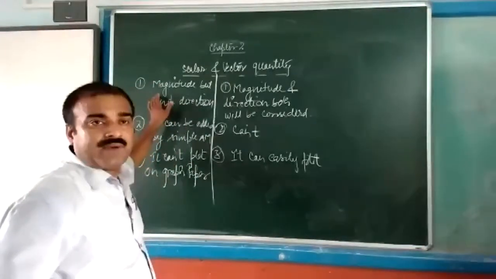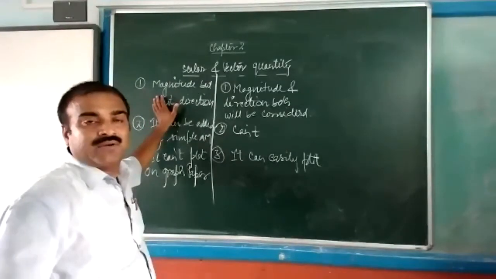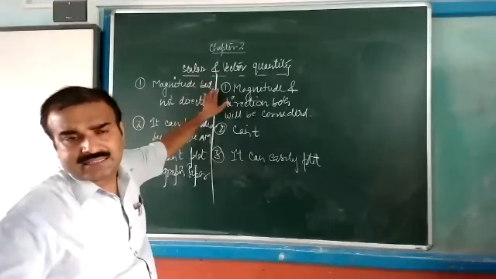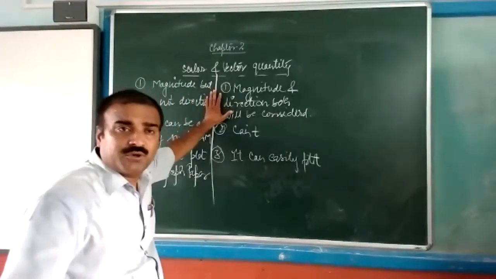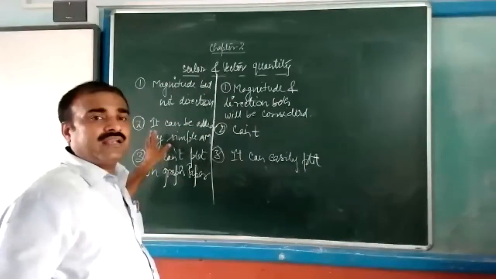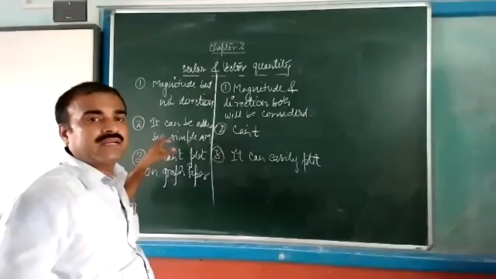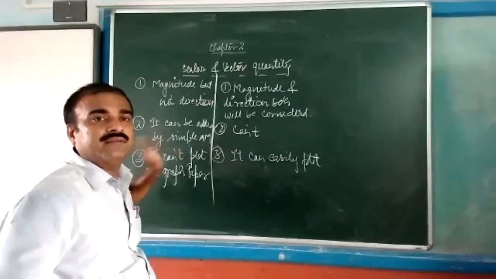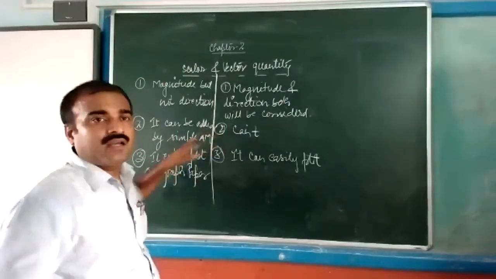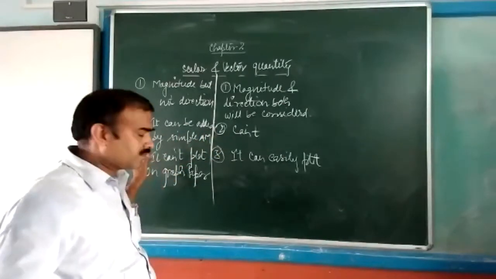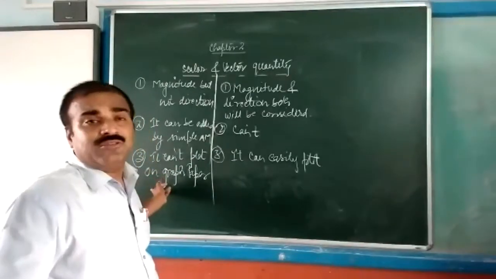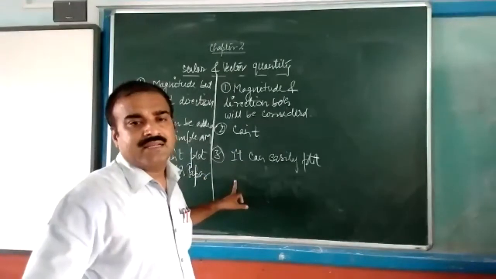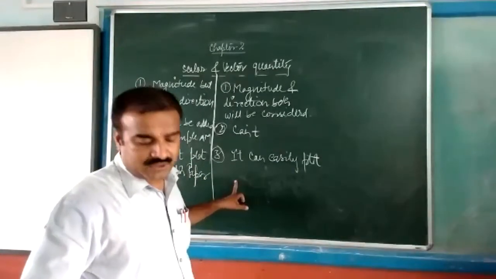In this one, we have to take magnitude and direction both. In the other, magnitude only, direction will not be there. In this one, it can be simply added by simple arithmetic mean, but this one will not be possible. Third, this one cannot be plotted on graph paper, but this can be easily plotted on graph paper.